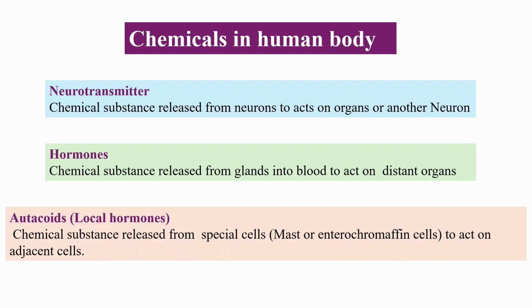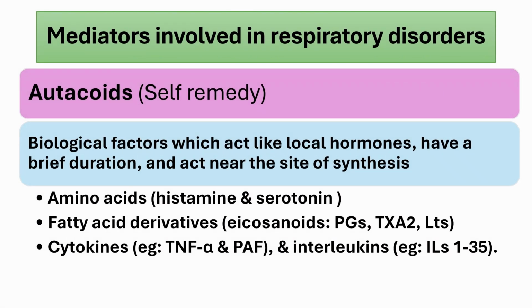Third, autocoids, also known as local hormones, are released by specific cells, such as mast cells or enterochromaffin cells, and act only on nearby cells. Their effects are localized, short-lived, and play crucial roles in inflammation and allergy. In the context of respiratory diseases, several types of autocoids and immune mediators are particularly significant. These include amino acid derivatives like histamine and serotonin, which contribute to vasodilation and bronchoconstriction.